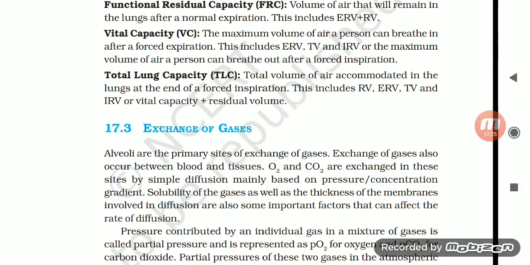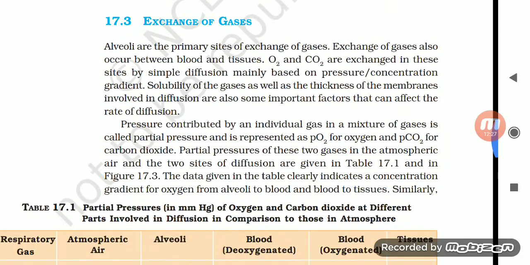Moving on to 17.3, exchange of gases. Alveoli are the primary sites of exchange of gases. Exchange of gases also occurs between blood and tissues. Oxygen and carbon dioxide are exchanged in these sites by simple diffusion, mainly based on pressure or concentration gradient. Solubility of the gases as well as the thickness of the membranes involved in diffusion are also important factors that can affect the rate of diffusion.